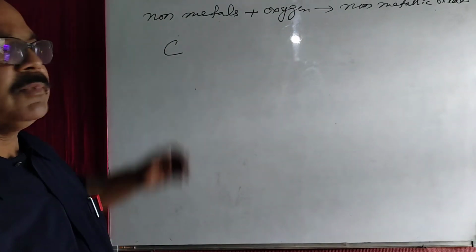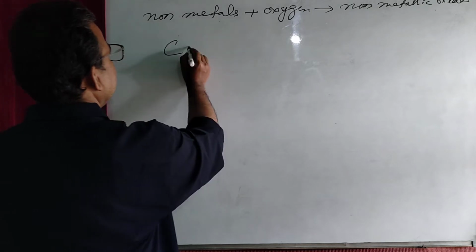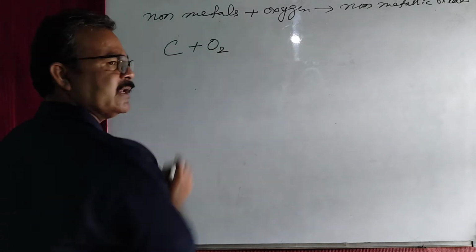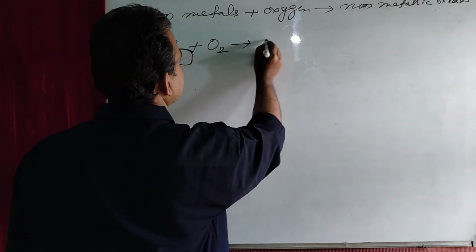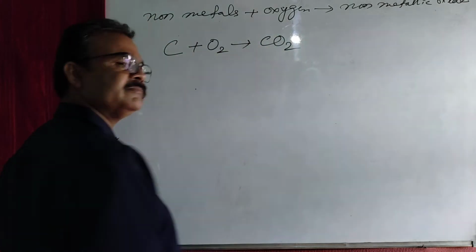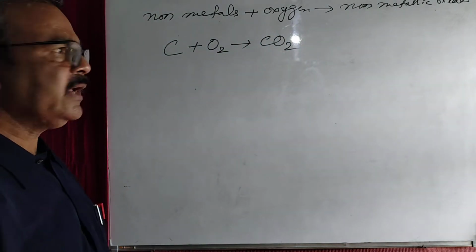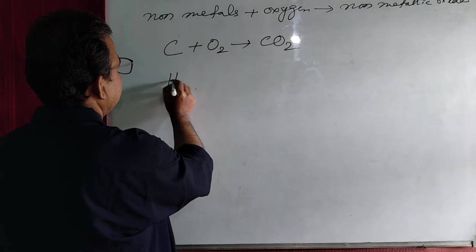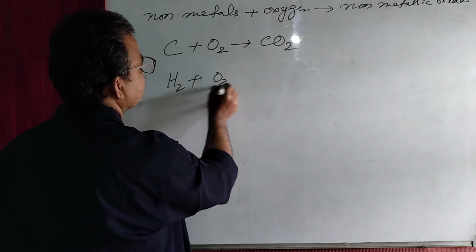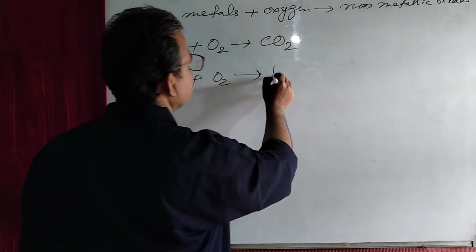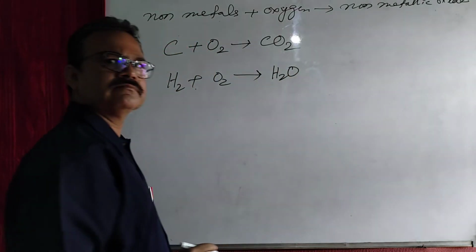As for example, when carbon reacts with oxygen, generally carbon dioxide gas is formed. When hydrogen reacts with oxygen, then water is formed.